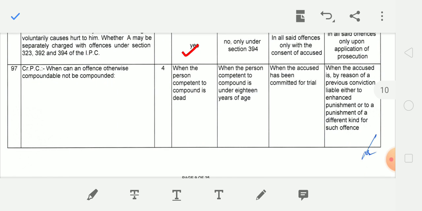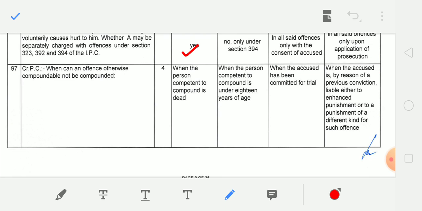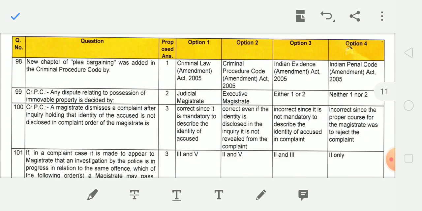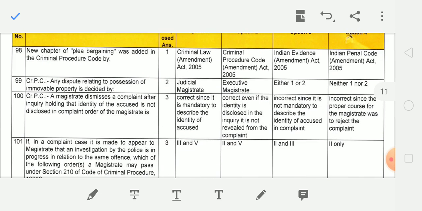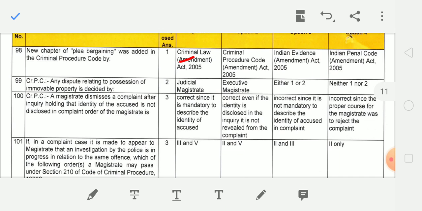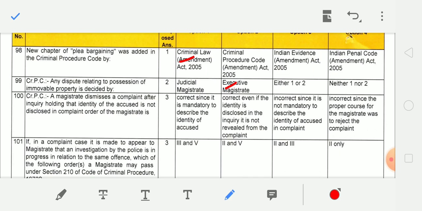Next question. When can an offence otherwise compoundable not be compounded? When the accused, by reason of a previous conviction, is liable to enhanced punishment or to a punishment of a different kind for such offence, then the offence will not be compounded. Next question. A new chapter of plea bargaining was added in the Criminal Procedure Code by the Criminal Amendment Act 2005. Next question. Any dispute relating to possession of immovable property is decided by the executive magistrate.